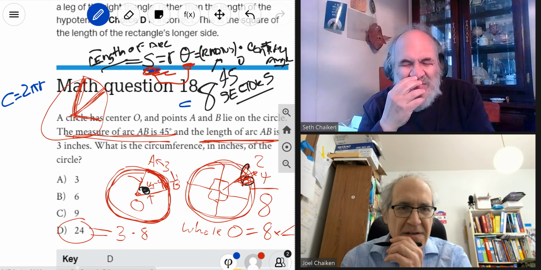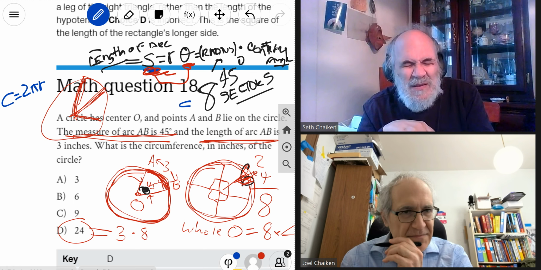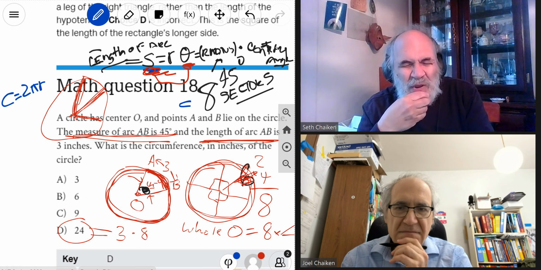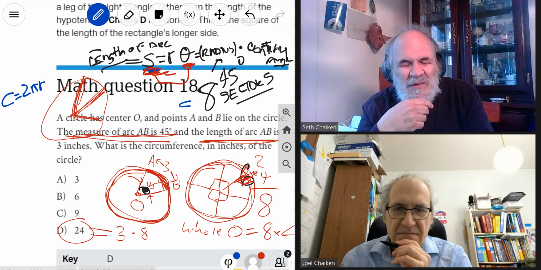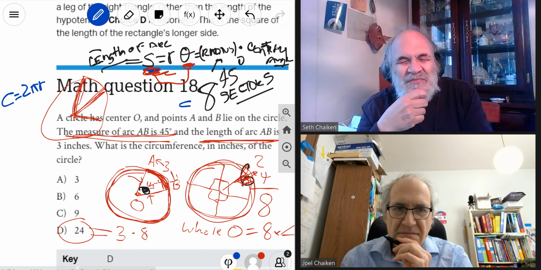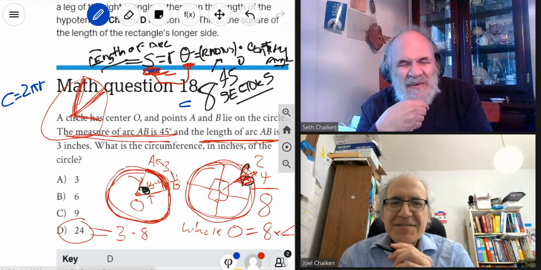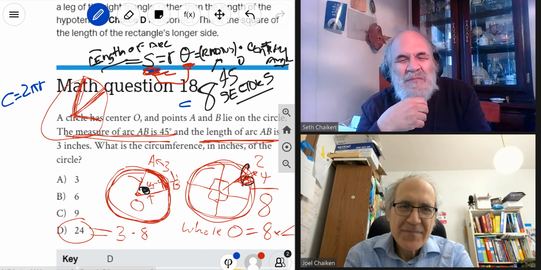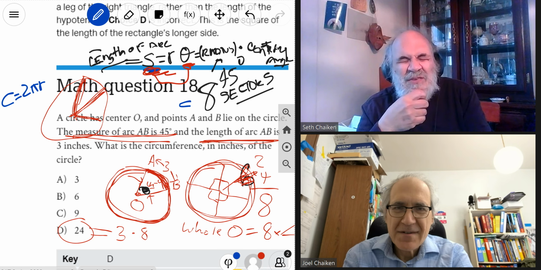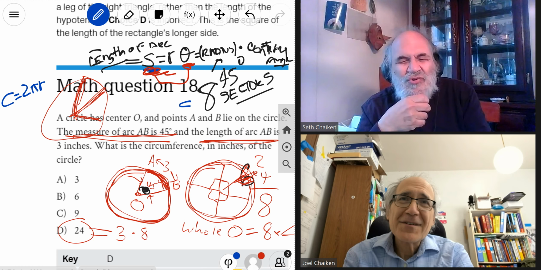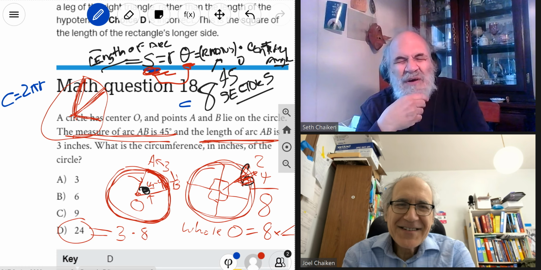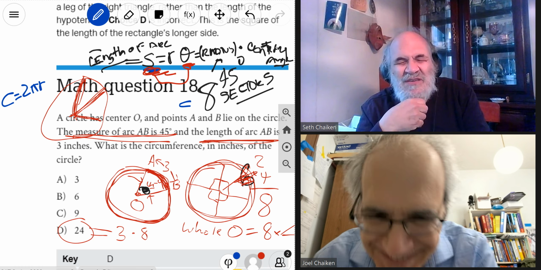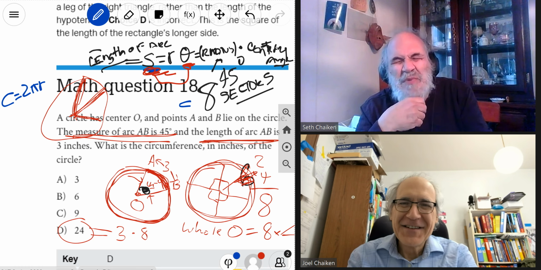You need to know that the length of the arc is equal to the radius of the circle times the measure of the angle, when the angle is measured in radians. So you need to know not merely that the entire circumference is the radius times 2 pi radians, but you also have to know the idea that an eighth of 2 pi.